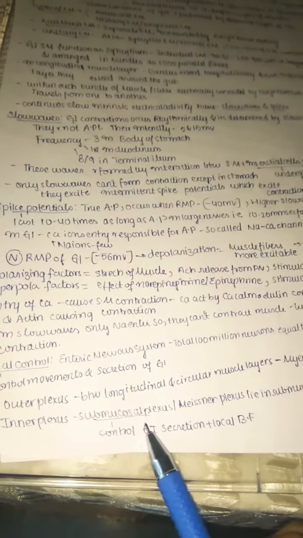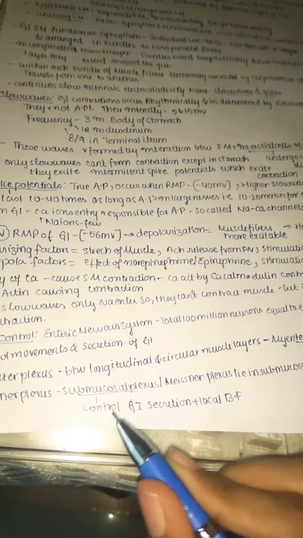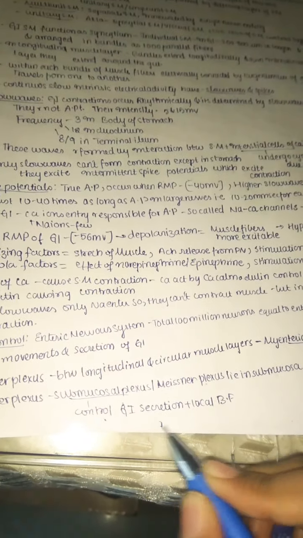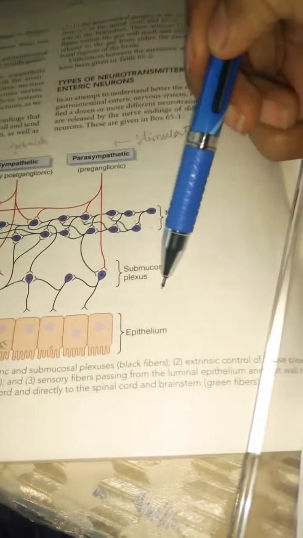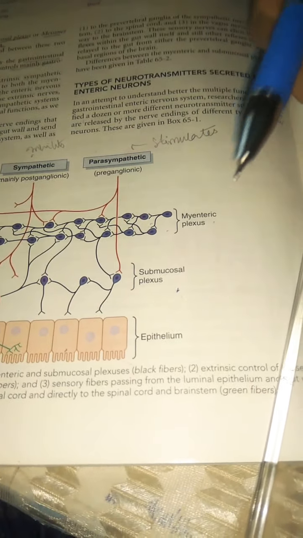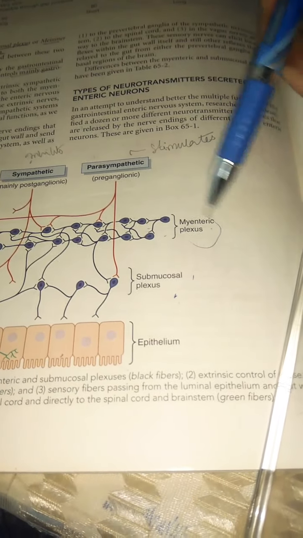Next, coming to the inner plexus, the inner plexus is called the submucosal plexus because it's in the submucosa, or also called Meissner's plexus, which is present mainly in the submucosa. We'll see both later. So this submucosal plexus mainly controls GI secretion and local blood flow. Remember, the submucosal plexus is useful for secretion and local blood flow control, whereas the myenteric plexus is mainly involved with movement.